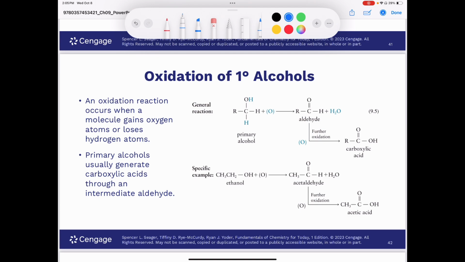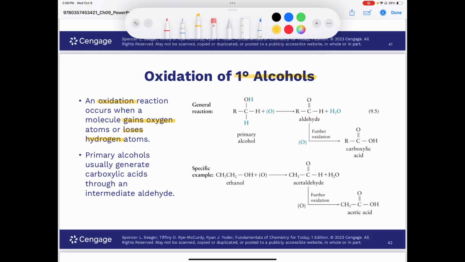All right, let's move on to oxidation of alcohols. And we're going to start with oxidation of a primary alcohol. So make sure you know what a primary alcohol is. I went over that earlier. So it says here, an oxidation reaction occurs when a molecule gains oxygen atoms or loses hydrogen atoms. So that will be our definition. Oxidation is going to be when a molecule gains oxygen or loses hydrogen.